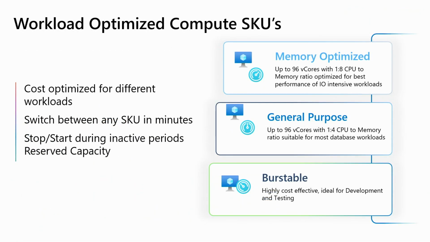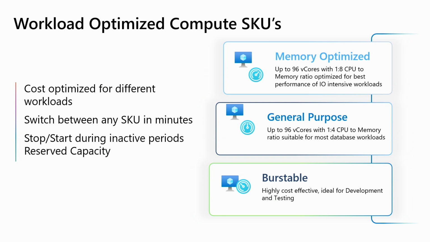So that's just a couple of announcements out of the way. Now we're going to really focus on that first section then of scaling up performance. When you deploy Postgres, you get a choice of 3 SKUs to choose from. So for development and testing, you get a low-cost option, which is burstable. And then for general purpose and memory optimized, what's really different between these two is the ratio of vCores to memory. So you get 1:4 with general purpose, and then you get 1:8 with memory optimized. So you can choose which of these SKUs fits your workload the best, based on its demands.